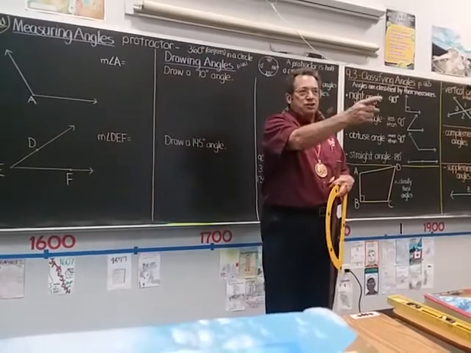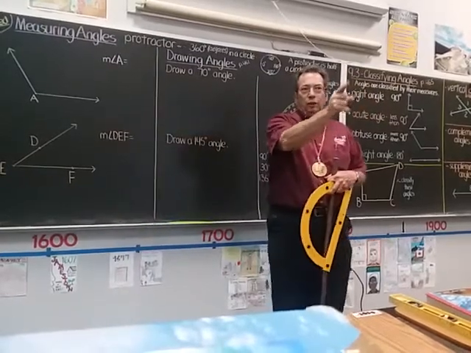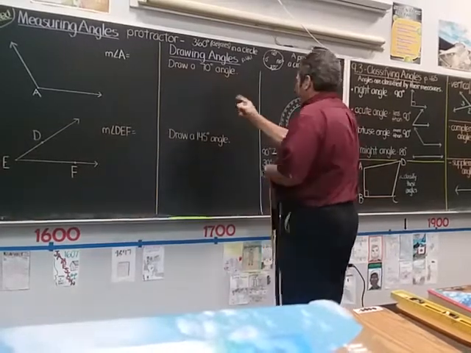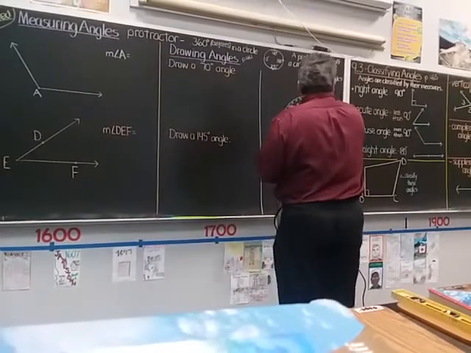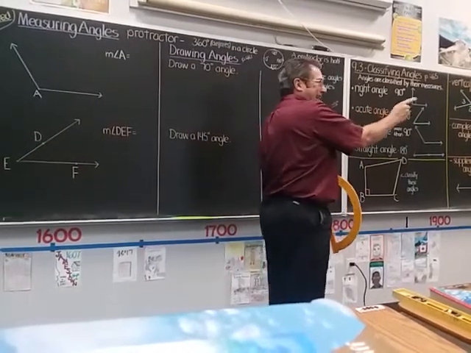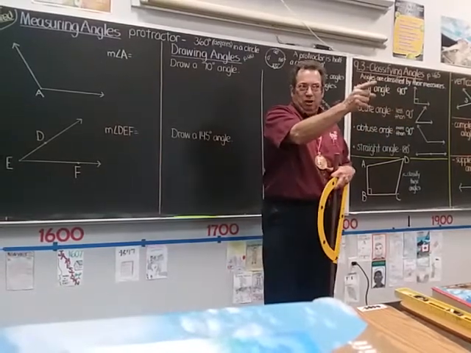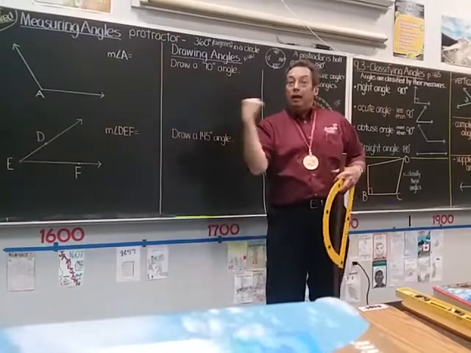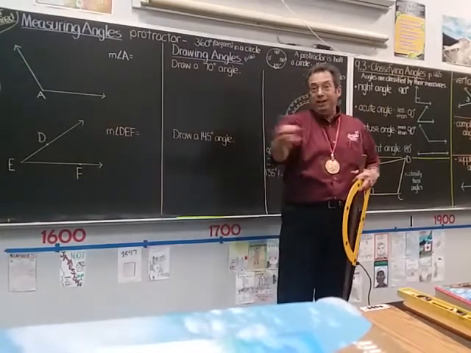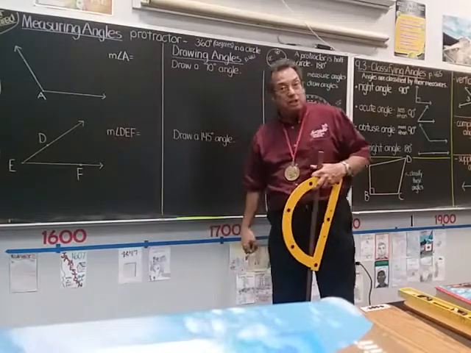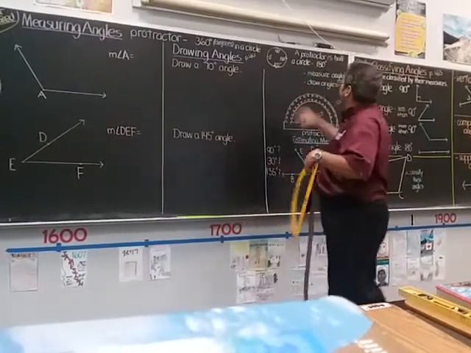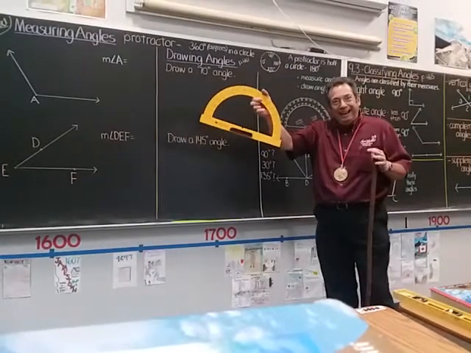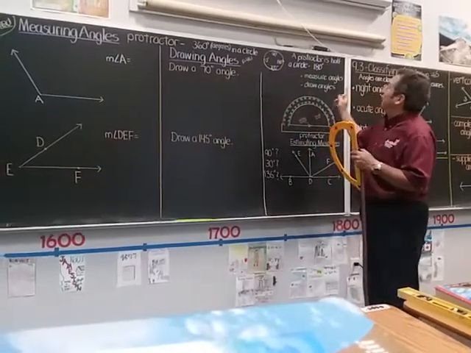So if I go here and there's 0 degrees, and then 1, 2, 3, 4, 5, 6, 7, I get up to 90. And then I'm facing that direction, it's 180, and then 270, and then I come back to 360, which is the same thing as 0 again. So when they divided up a circle into even parts called degrees, they decided to put 360 of those degrees in a circle. Well, you'll probably notice that your protractor is half a circle. It isn't the whole circle, it's only half a circle.